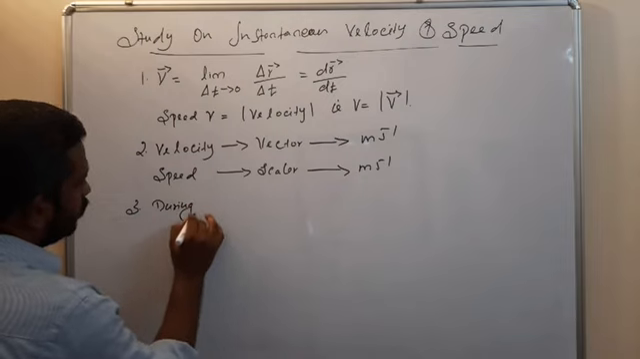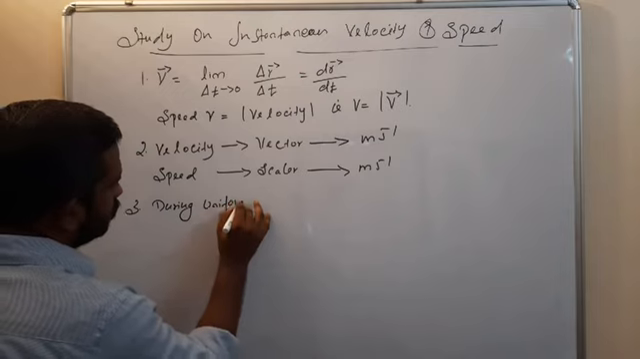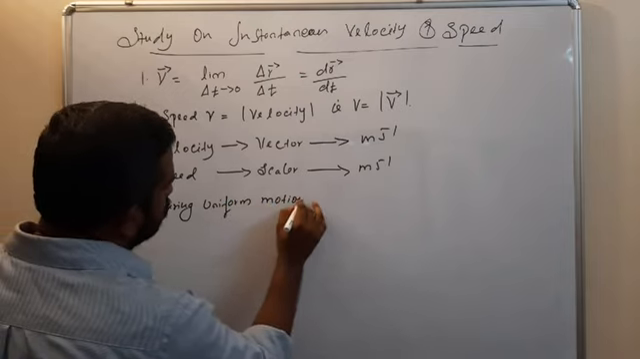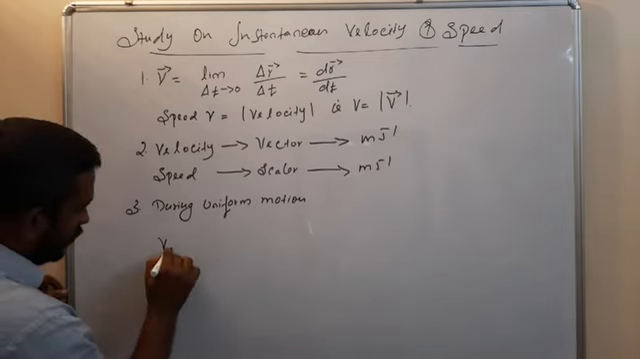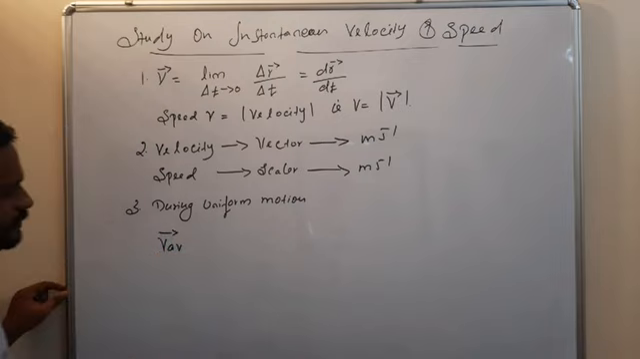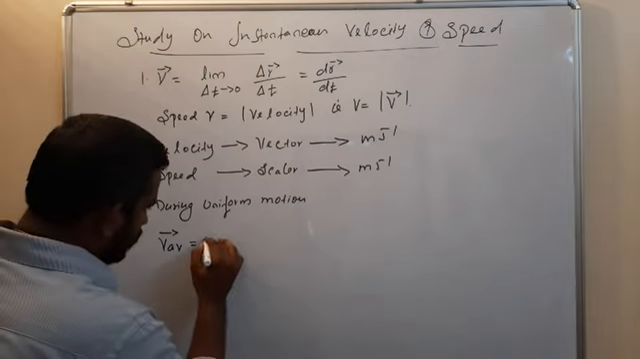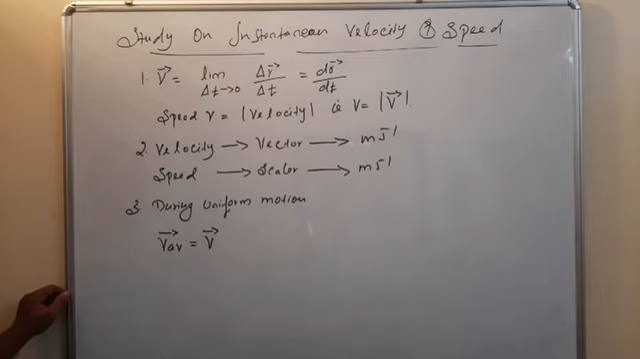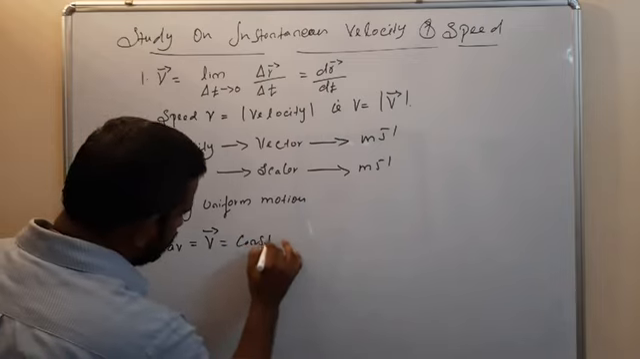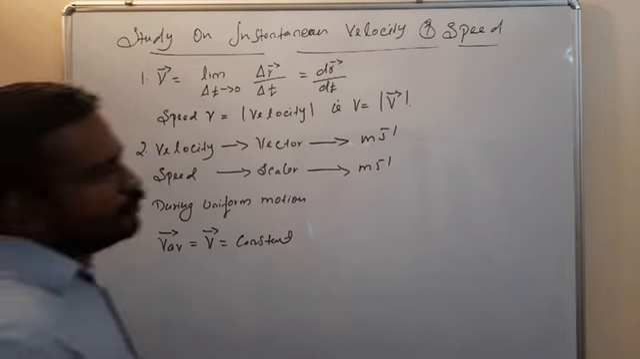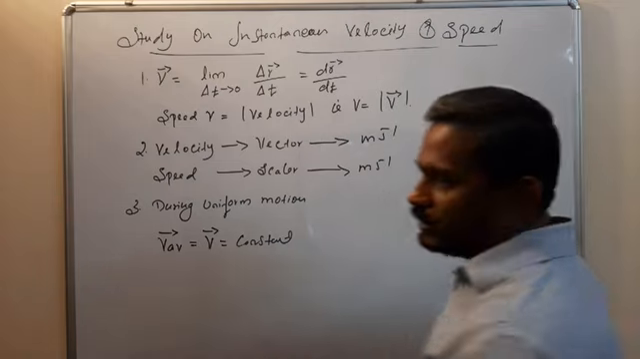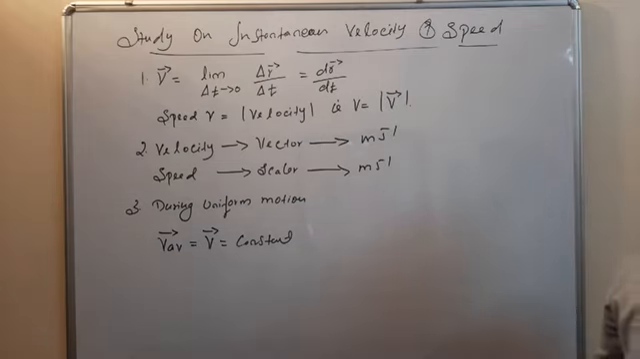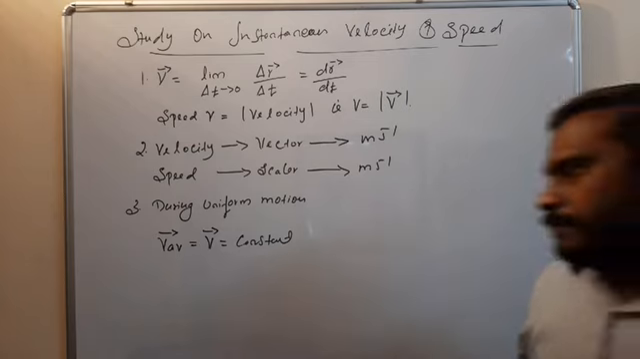During uniform motion, average velocity is equal to instantaneous velocity, which is equal to a constant. During uniform motion, average velocity is equal to instantaneous velocity is equal to constant. But the converse may not be true.